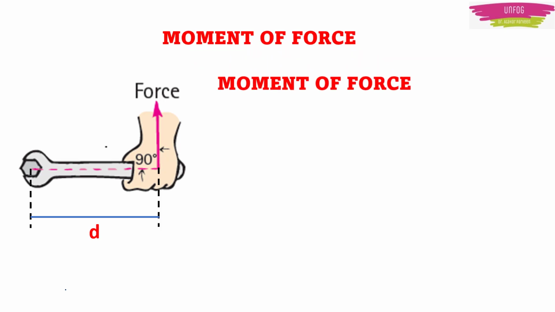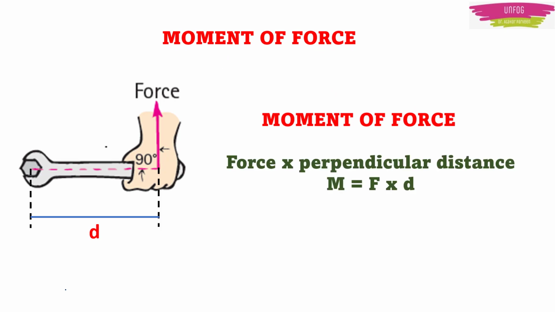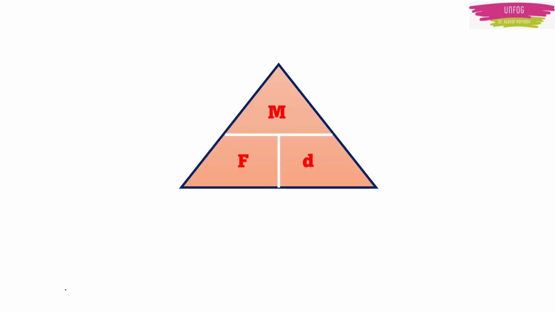So now we can easily define moment of force, right? It is equal to the product of force and perpendicular distance from the point of force. This relation can be easily remembered with this triangle. Here moment of force is equal to force into perpendicular distance, or you can also say that force is equal to moment of force by perpendicular distance, or if you have to calculate the perpendicular distance, then it will be equal to moment of force by force.